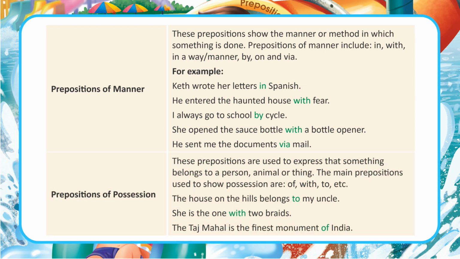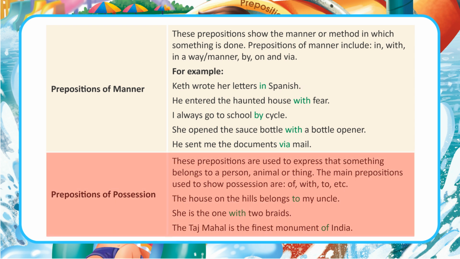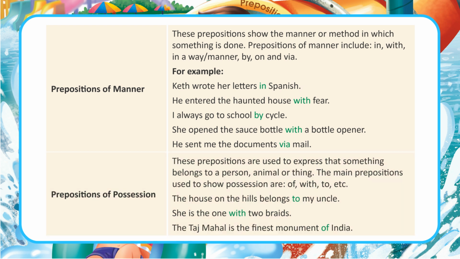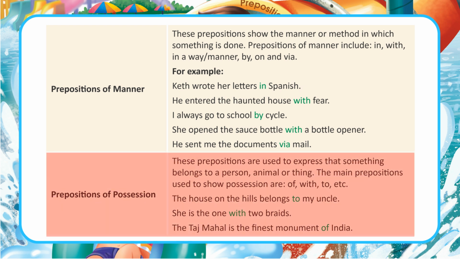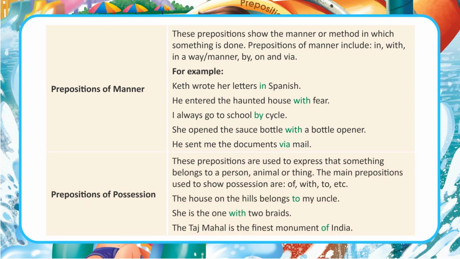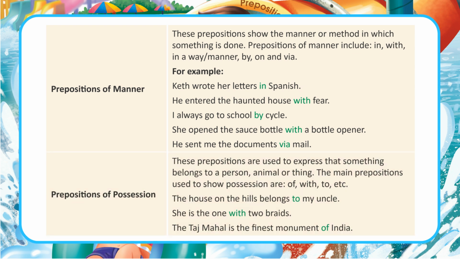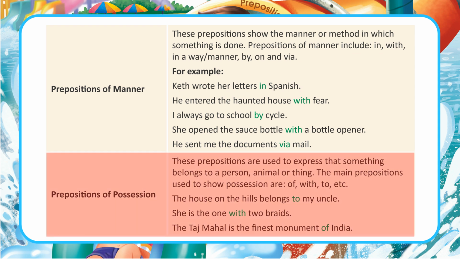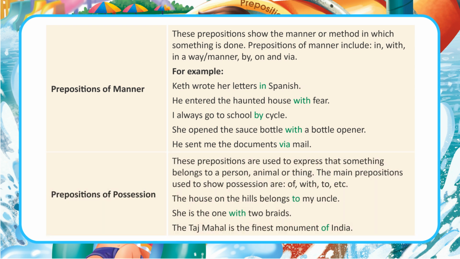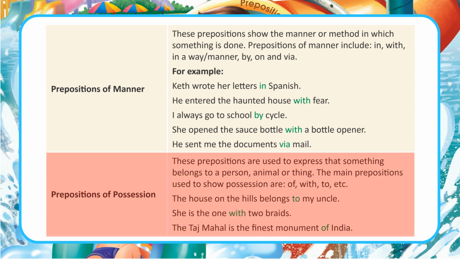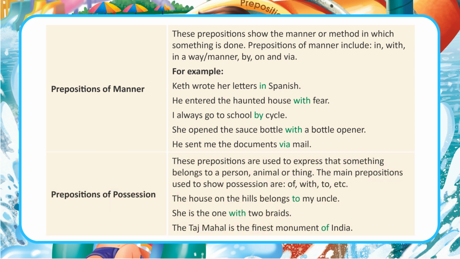Prepositions of possession. These prepositions are used to express that something belongs to a person, animal or thing. The main prepositions used to show possession are of, with, to, etc. The house on the hills belongs to my uncle. She is the one with two braids. The Taj Mahal is the finest monument of India.